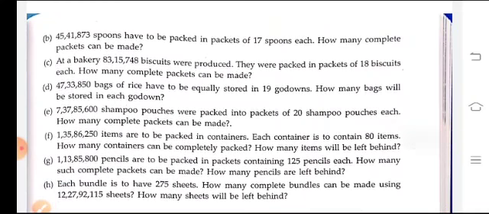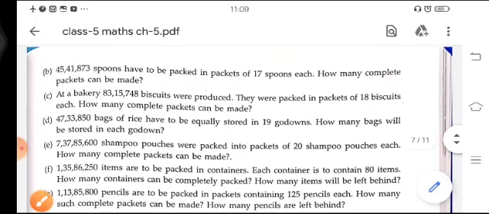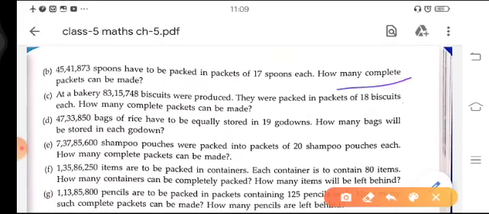Okay, if we see the B part, in the B part they have given 45,41,873 spoons have to be packed in packets of 17 spoons each. Again you have to find the complete packets that you have to make for packing the spoons.